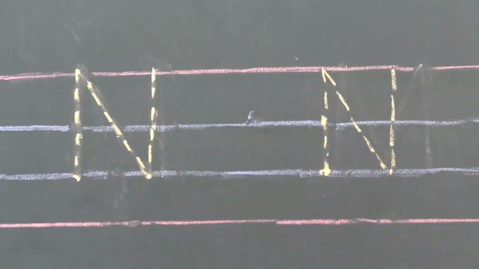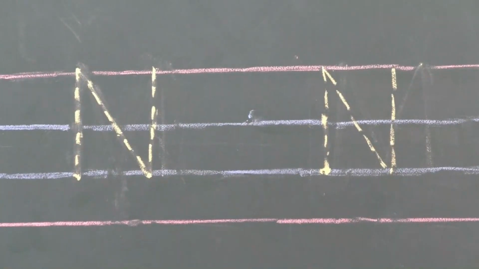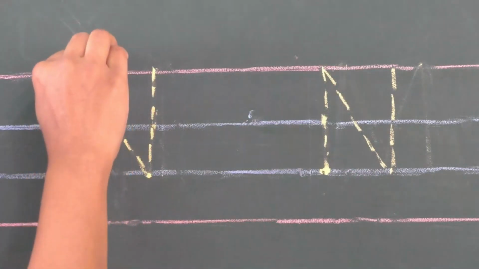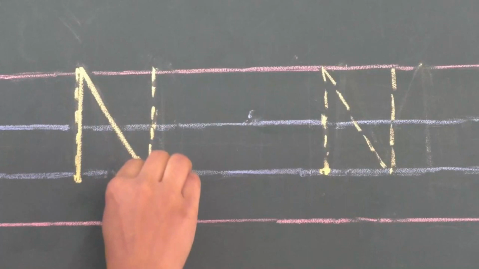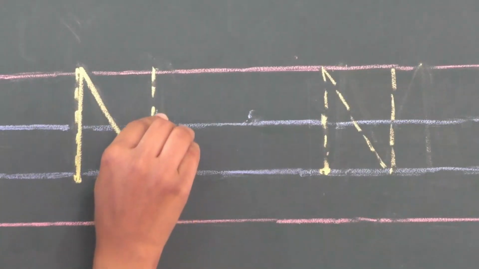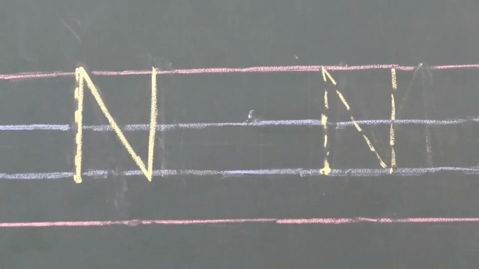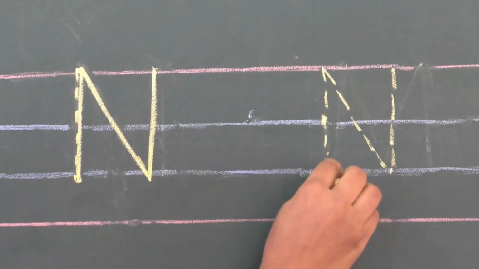Now let us see how to trace big N and small n. Let's start with the big letter N. You have to start from the bottom here, then go up, then bring it down like this, then again go up. You should not take your pencil out from your hand. Now once again I will show you.